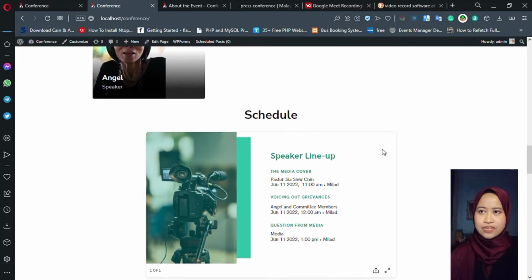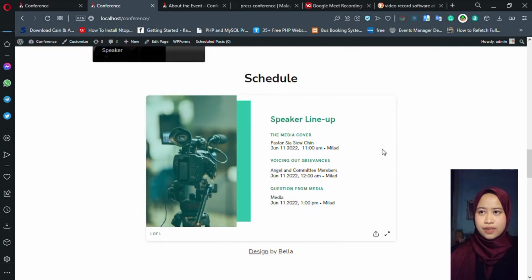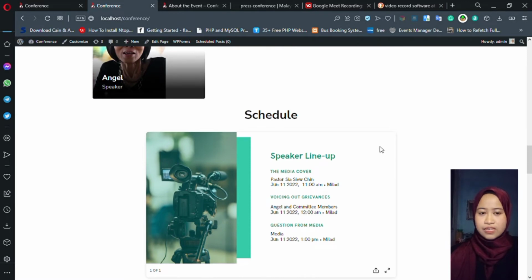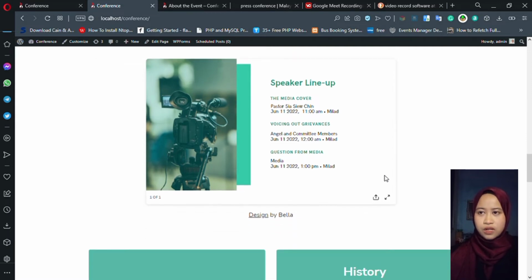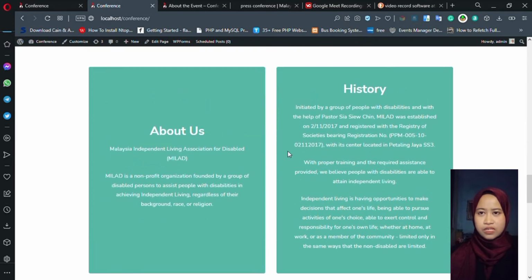For another section, there is a presentation slide of the conference schedule with topics like media cover, which will be spoken by Pastor Sia Siu Chin in appreciation to the staff from media outlets that came to the conference. This is followed by the topic of voicing out grievances with Speaker Angel and other selected committee members regarding current and future disabled Grab drivers affected by the existing law which prohibits the granting of public service vehicle licenses to the disabled. Lastly, questions from the media regarding the topics.